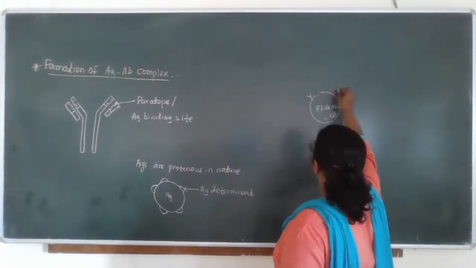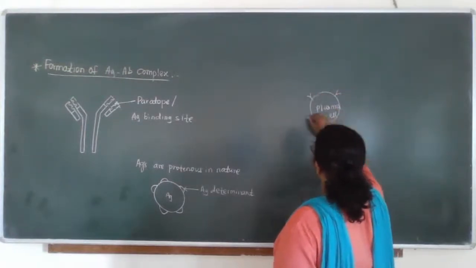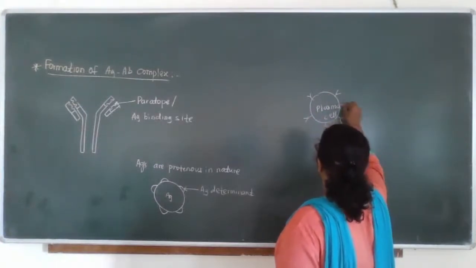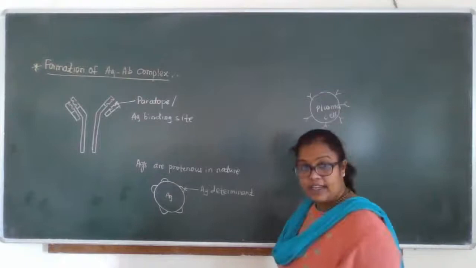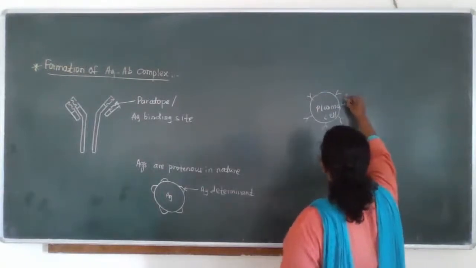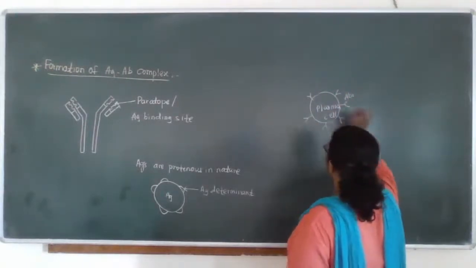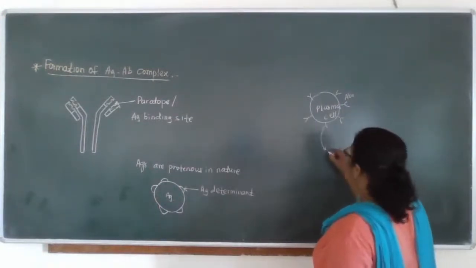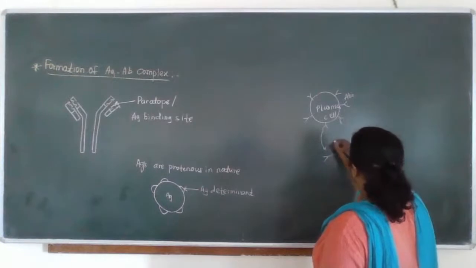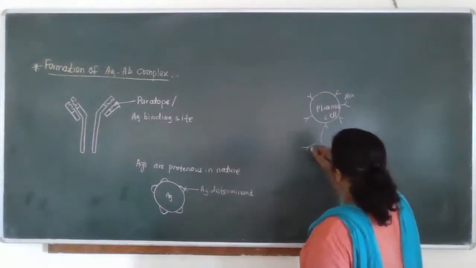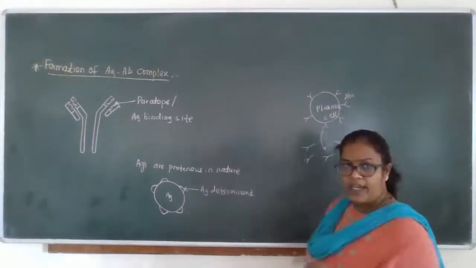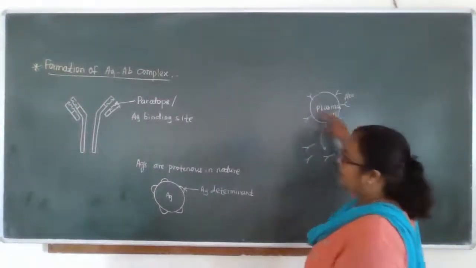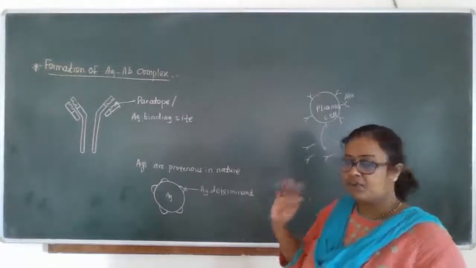Some antibodies stick on the surface of the plasma cell, they are not wandering. These are the antibodies produced by the plasma cell. Some of the antibodies come into the bloodstream. So now we have antibodies, some on the surface of plasma cells and some in the bloodstream.